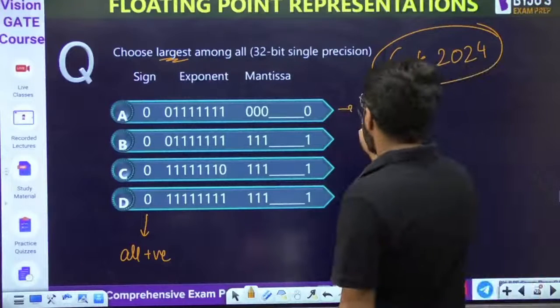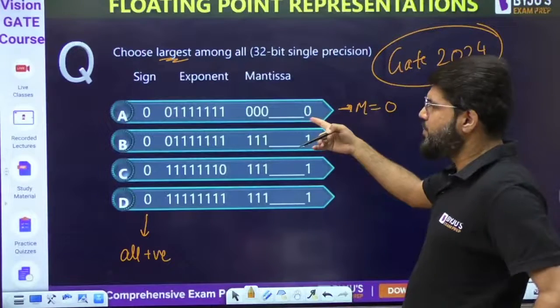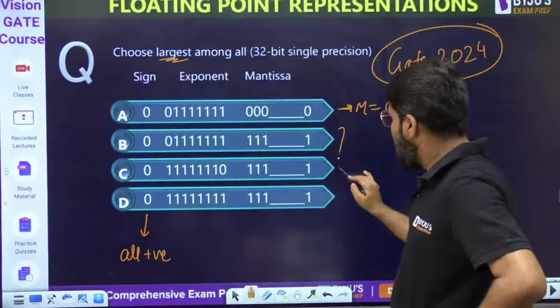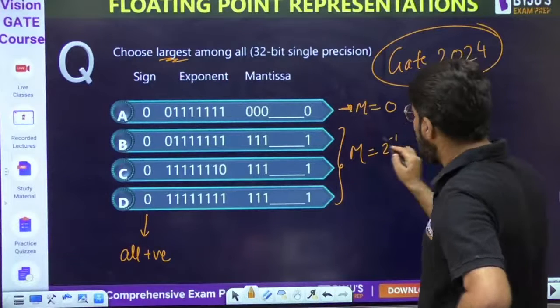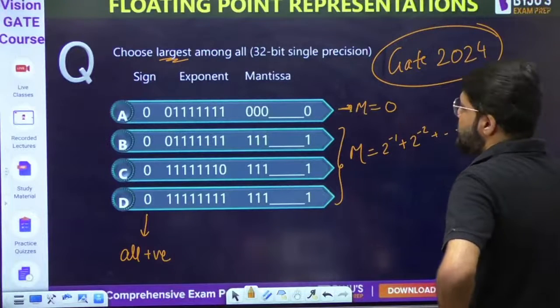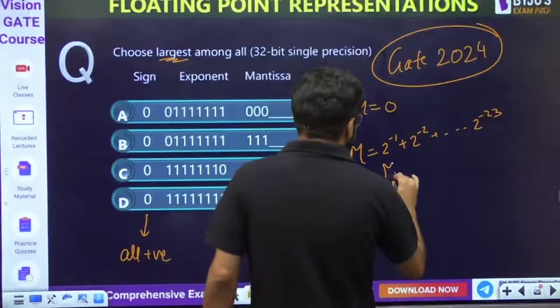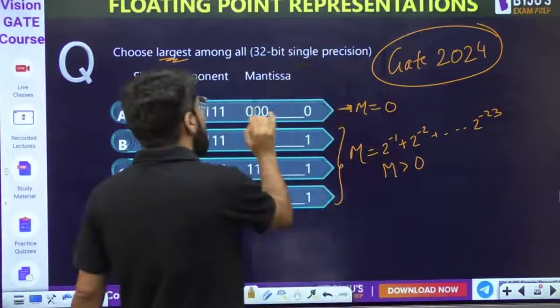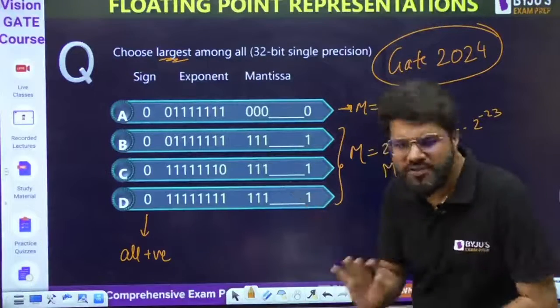Now here the mantissa part is 0. But in all these three, the mantissa part will be 2 power minus 1, all bits are 1, plus 2 power minus 2 up to 2 power minus 23. Who is asking you to calculate? You just have to say the largest. So definitely this mantissa is greater than 0. So option A cannot be the largest. So whatever is largest is among B, C, and D, and all are of the same sign.